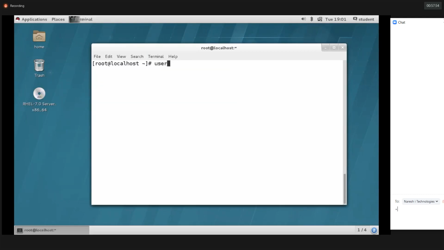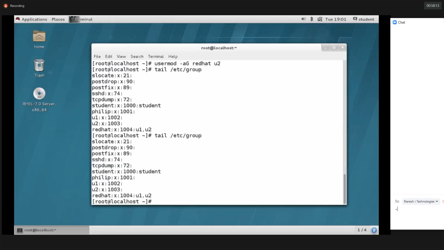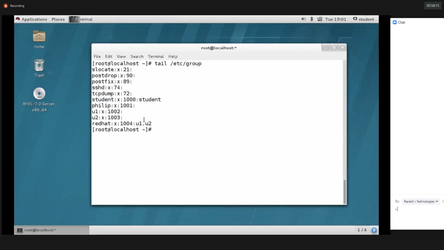So usermod -aG, then Redhat is the group name, and U1 is a user account. I'm adding U2 also. Let's verify: tail /etc/group. See, got it? U1 and U2 are members of the Redhat group now.